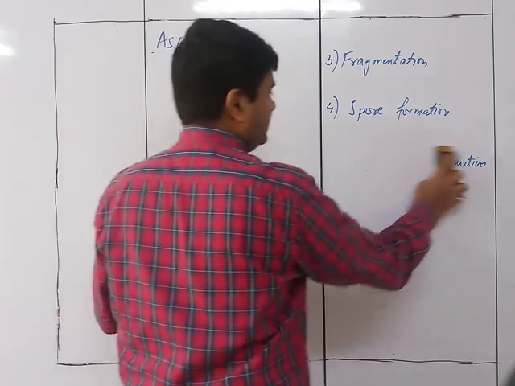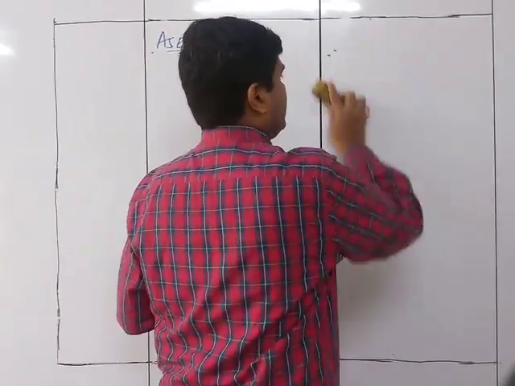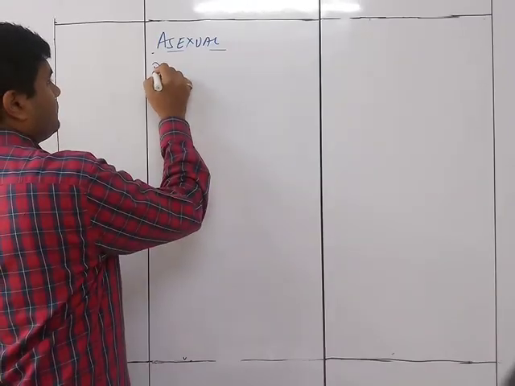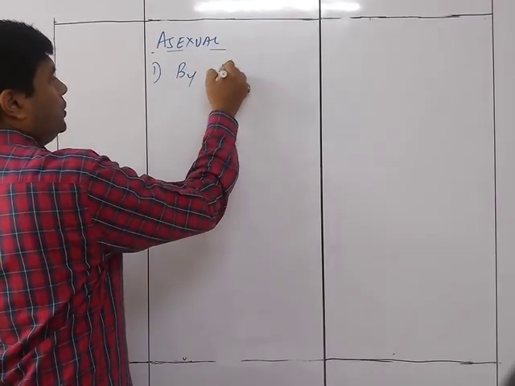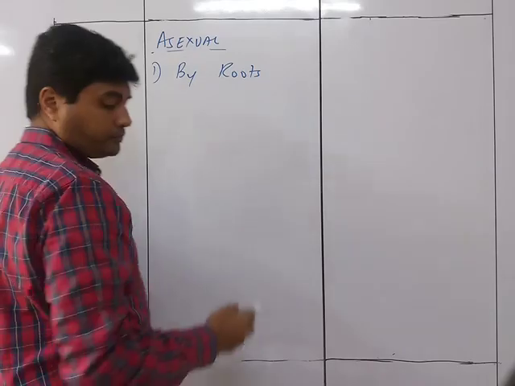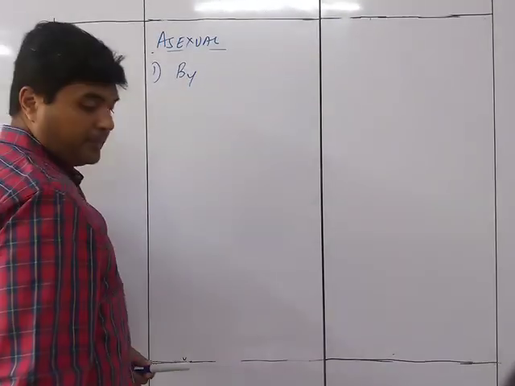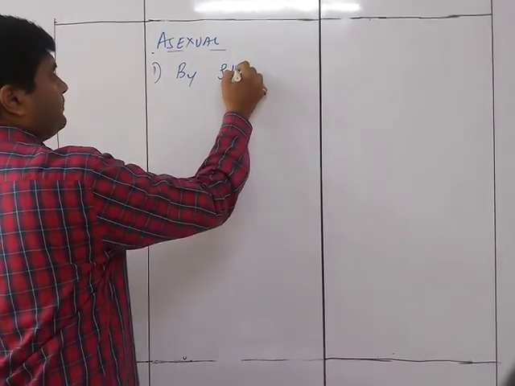So the first one is reproduction by roots. Sorry, it is by stem first. So we go as per the textbook. It is by stem.